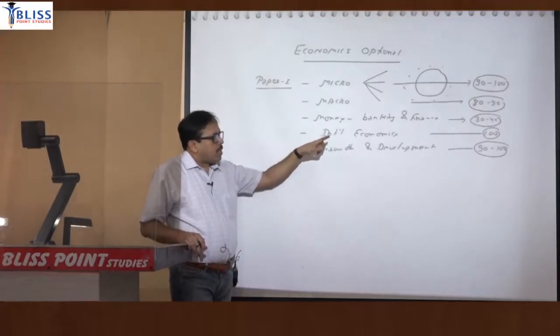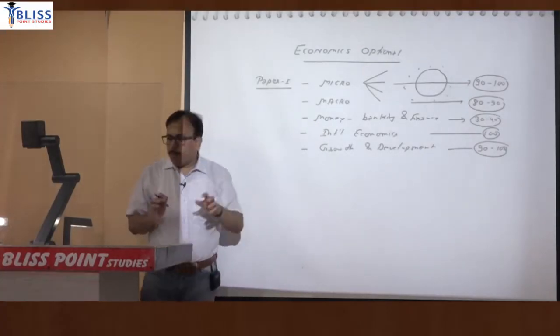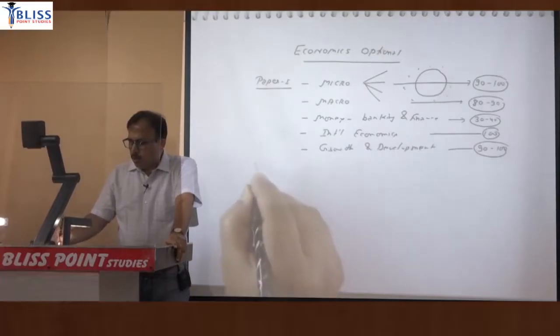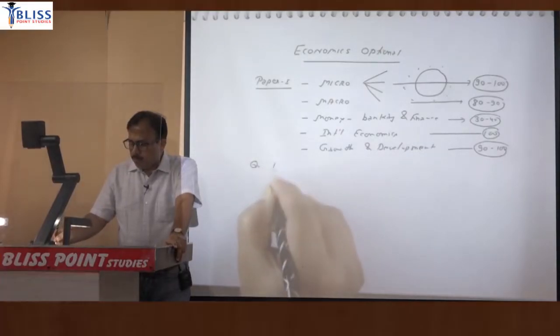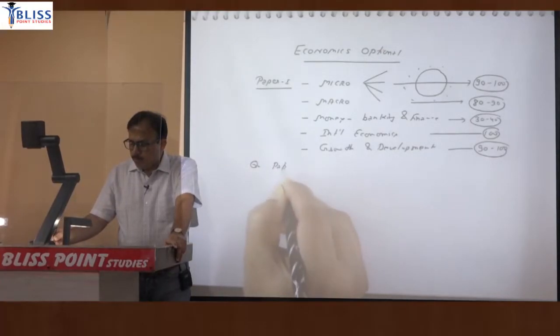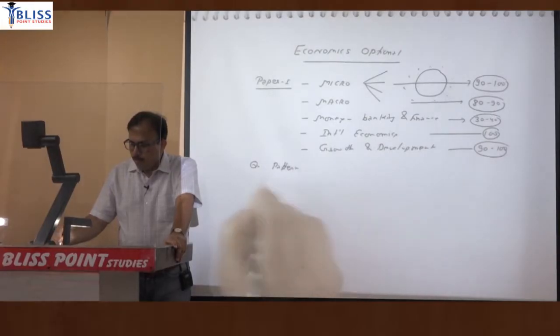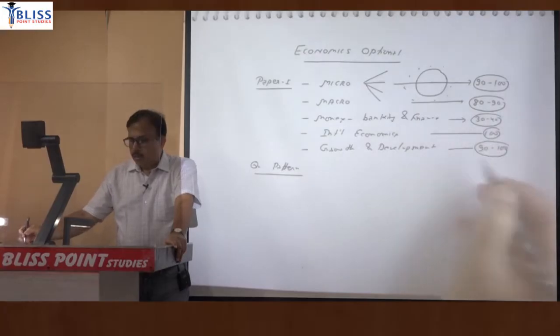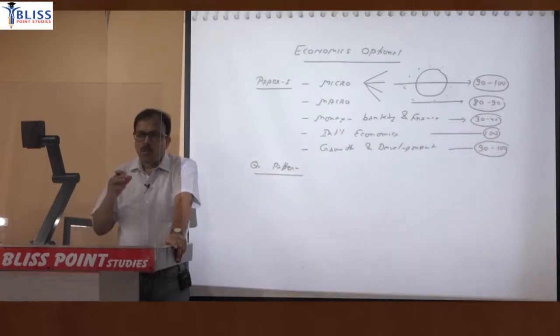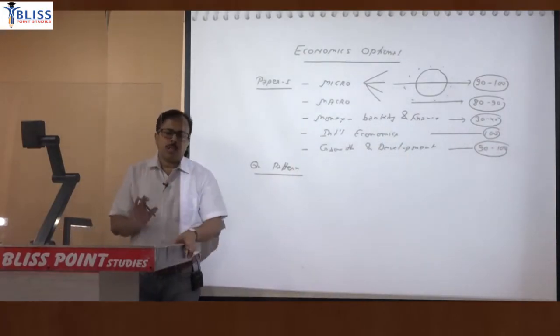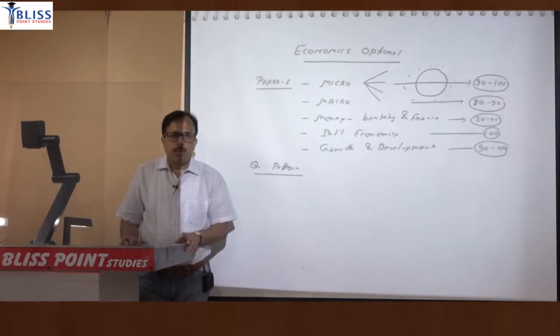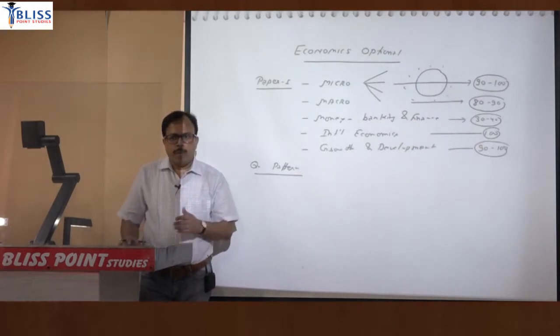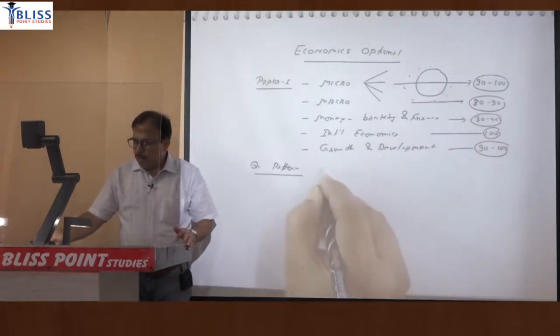What I am trying to say is that once you know the question pattern, the overall weightage is according to the overall questions asked. In any paper, whether paper 1 or paper 2, the pattern of questions remains the same.